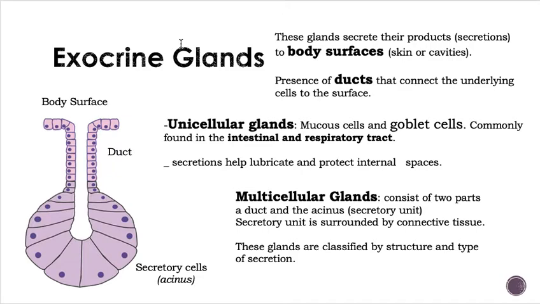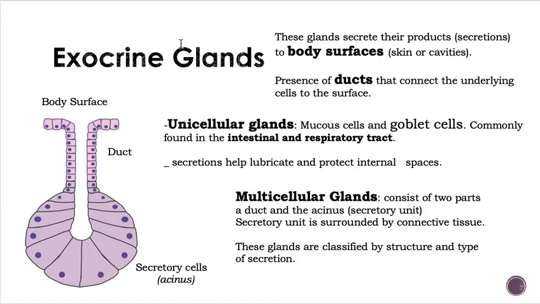And we have two different kinds of exocrine glands. We can have unicellular glands, or we can have multicellular glands. In the case of unicellular glands, we have special mucus cells and goblet cells that are very particular. We can find those cells inside of simple columnar epithelium in the intestine of the human body. They're commonly found in there and also in the respiratory tract. Their main functionality is to produce mucus, and mucus is there to lubricate things passing through here.